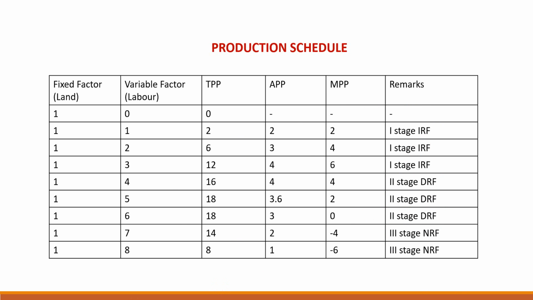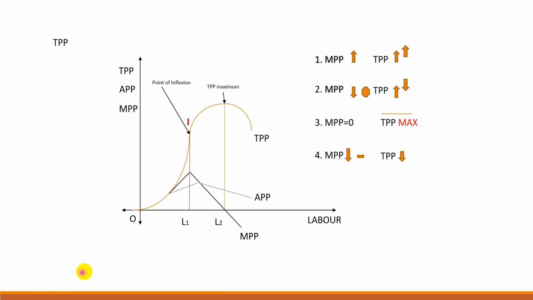Now let us see how to construct the TPP, APP and MPP curve. First we'll draw the MPP curve. MPP first rises up to here and then it decreases, and at this level it becomes negative. We know TPP starts from 0. As long as MPP rises, so MPP rises up to L1 units, then TPP increases at increasing rate up to here.